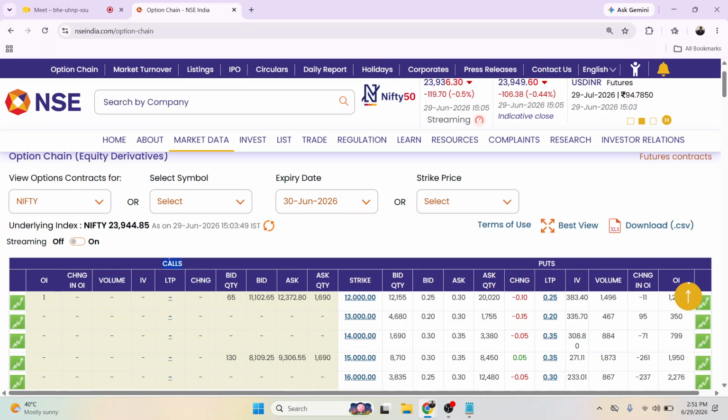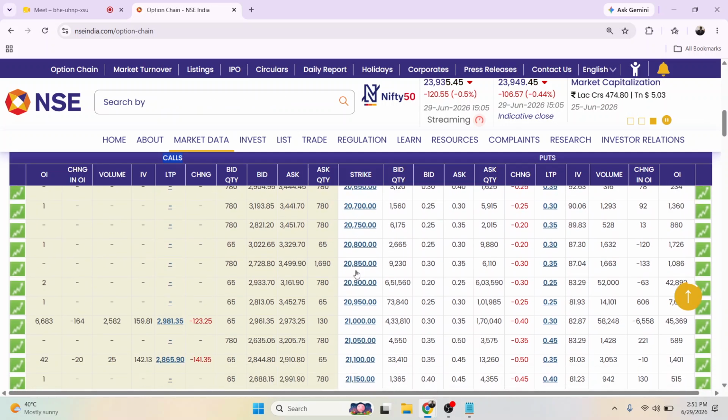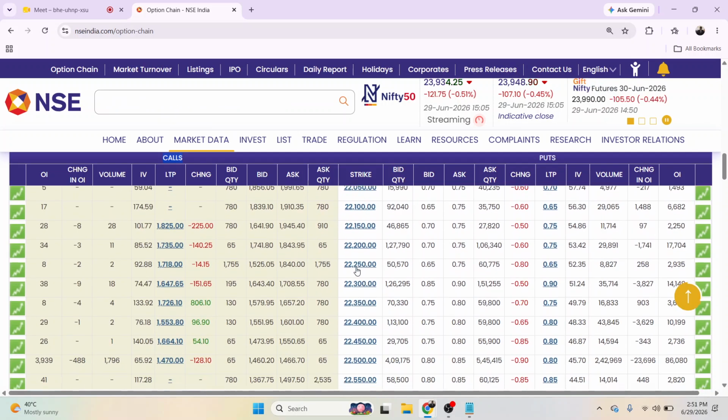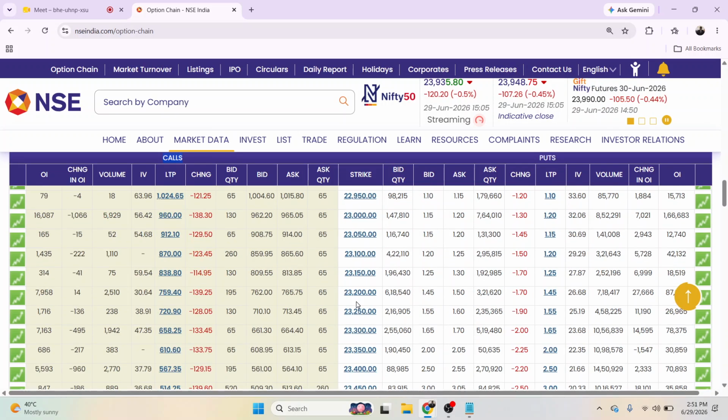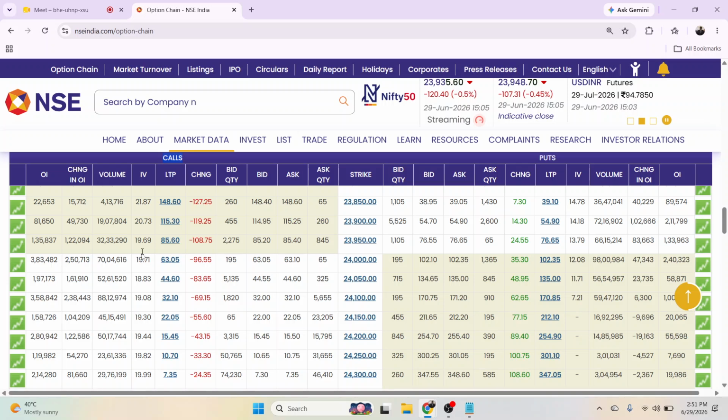Here you can see the data of call, and here you can see the data of put, and these are the strike prices you can see. In the last class we discussed different strike prices. These are the strike prices, and in the last class we also discussed in the money, at the money, and out of the money contracts. Okay, and here you can see this is the data.